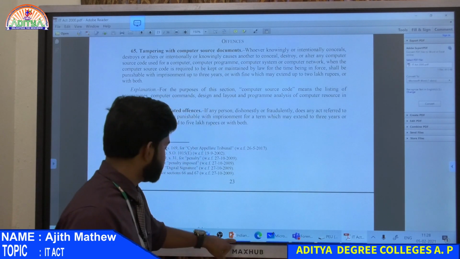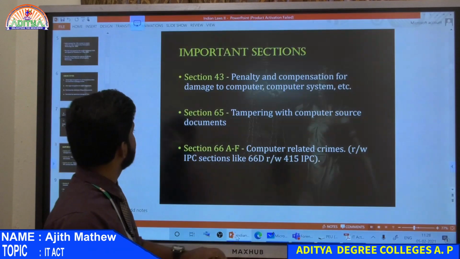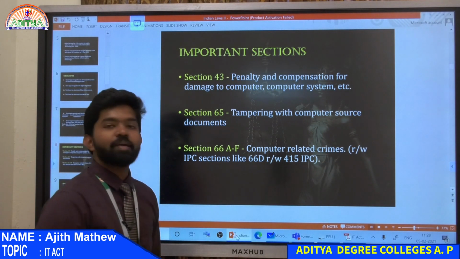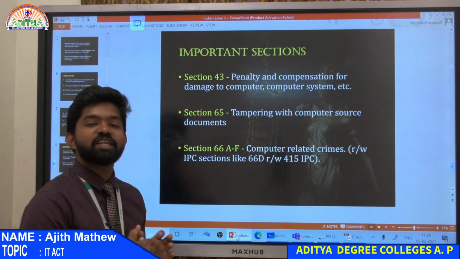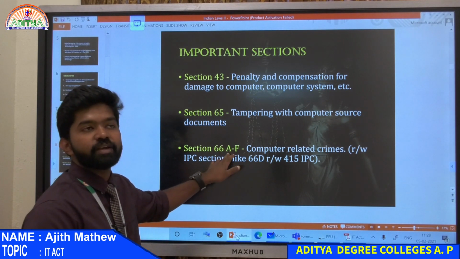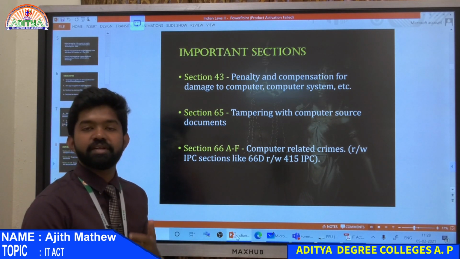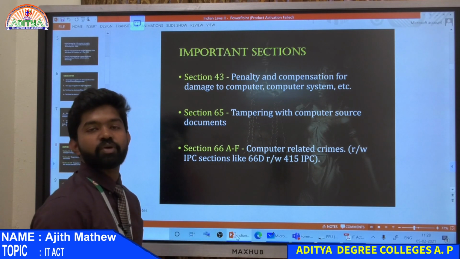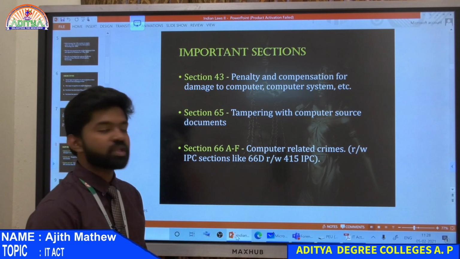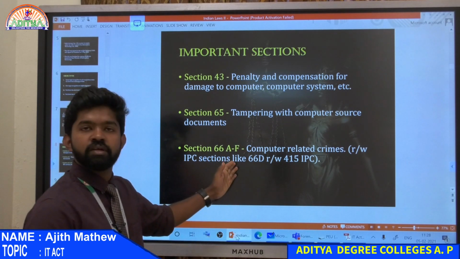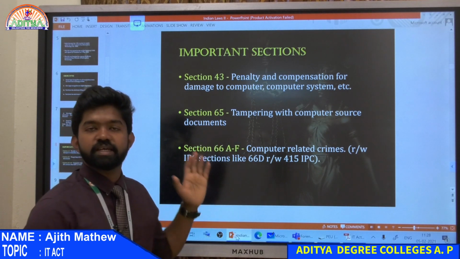Then the next section. Yes, tampering is finished. That's section 66. Computer related crimes. Most of the computer related crimes are given in section 66, that is from A to F. A to F means they are mostly amended sections. Amendment means you are changing, without changing the entire book, you are just adding some more sections. That's why A to F is there. If you are adding more sections, it will go on to FGH, it goes like that.